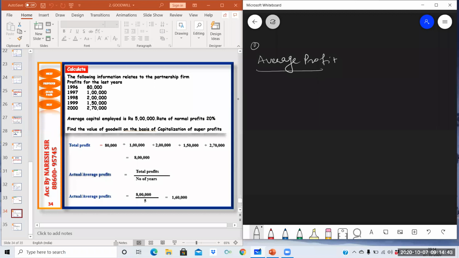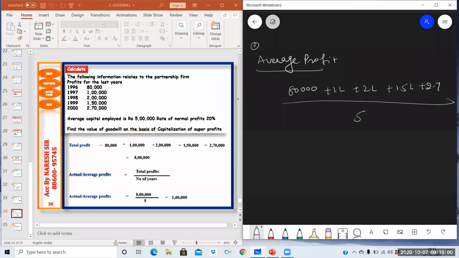So for finding out average, we need to add all the year's profit. 80,000 plus 1 lakh plus 2 lakh plus 1.5 lakh plus 2.7 lakh divided by how many years? 1, 2, 3, 4, 5.